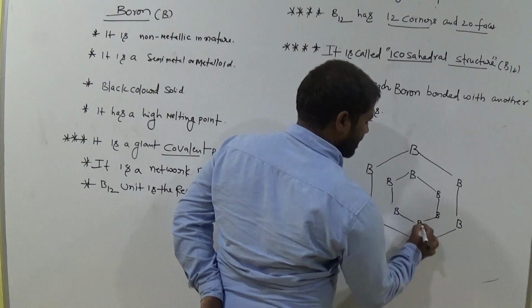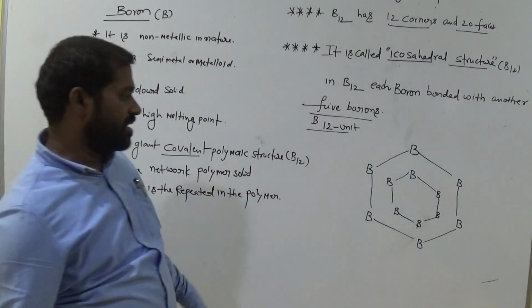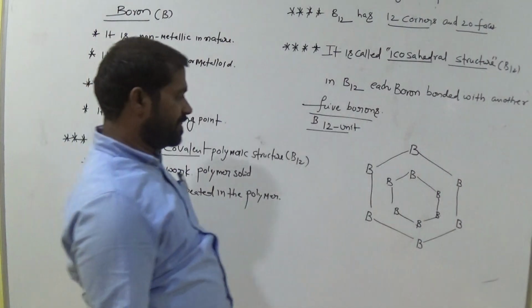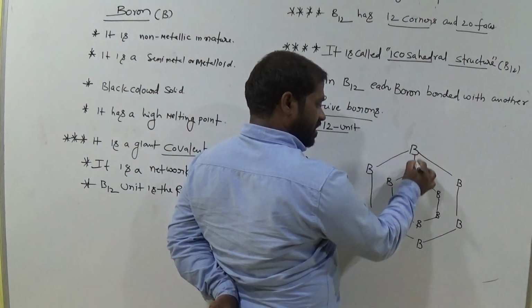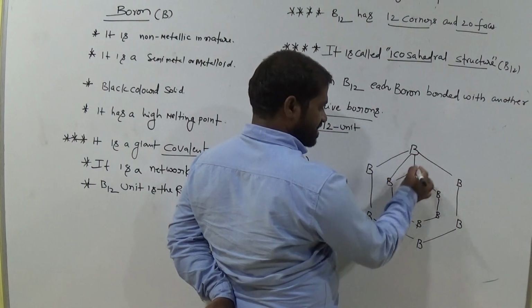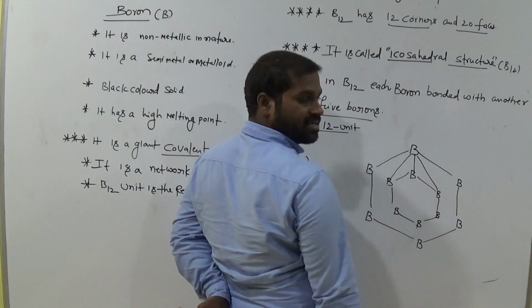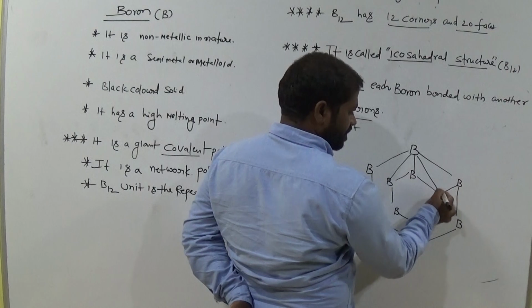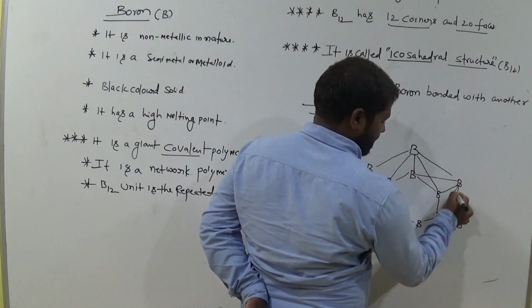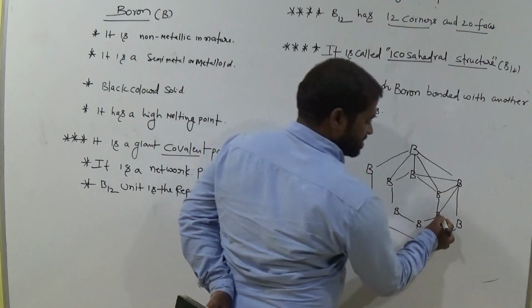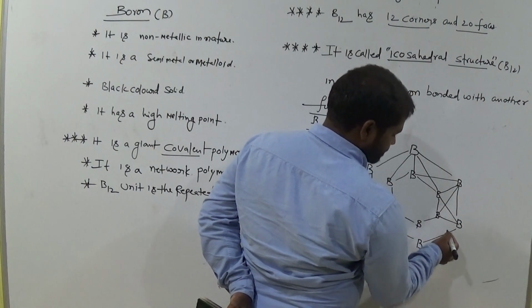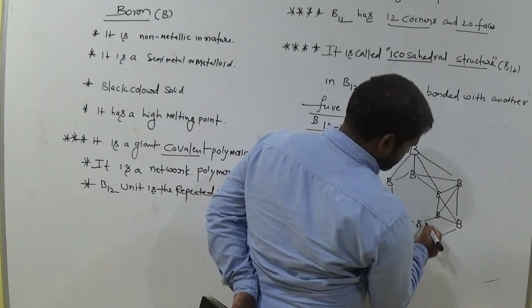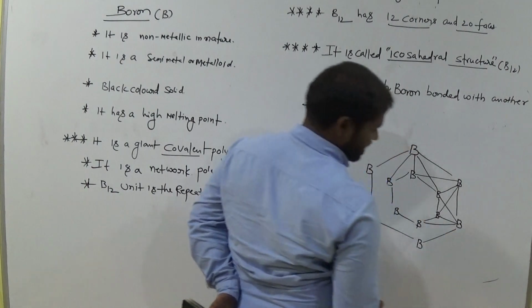Just observe carefully with attention how I draw the diagram. Okay. So now this is the boron. Now this boron is bonded with this and this and this. Now this is the boron with this and this. Clear? Now this is the boron. Okay, clear? And this is bonded with this, am I right?